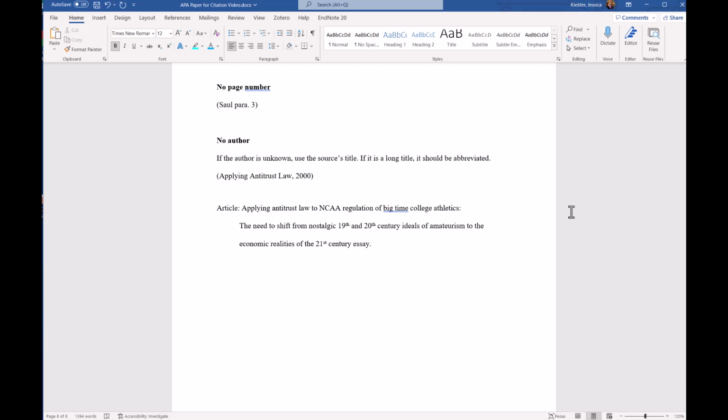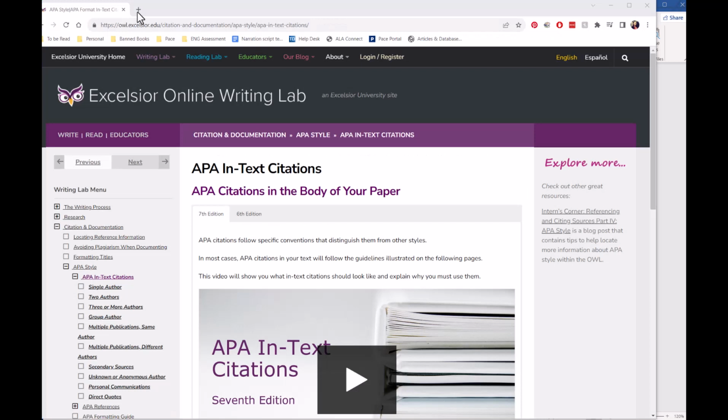If there is no author, you should use the title of the source in title case. It should be shortened to a few words if it's a long title. This helps the reader locate that source in your references page. For more specific scenarios, you should reference an online toolkit such as the Excelsior Writing Lab or a paper APA handbook, which you can access at the library.